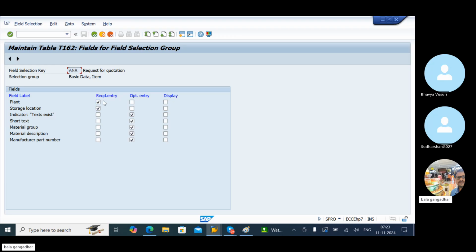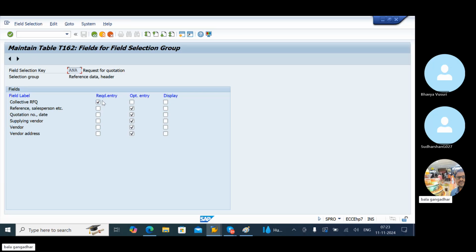Plant and storage location is a required entry, same as it is, almost all next three classes. Click on next button. Click on next selection group. Collective RFQ, very important question.